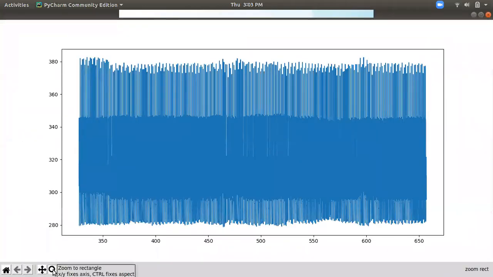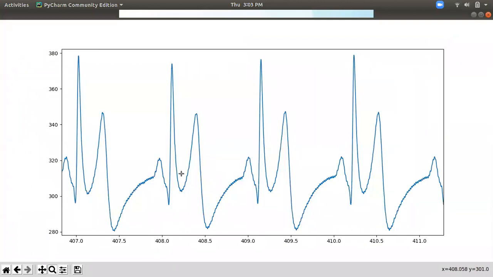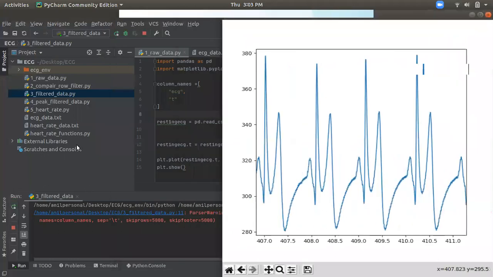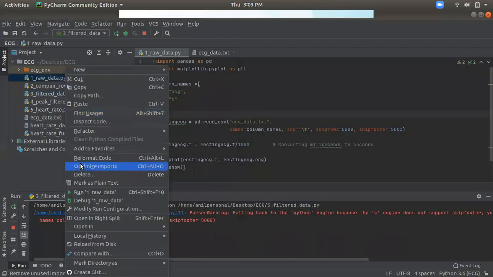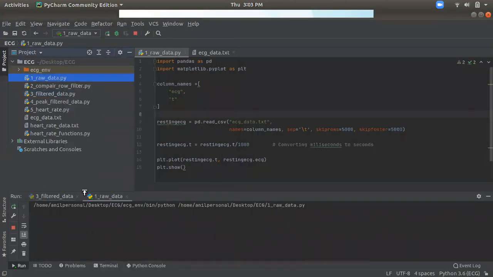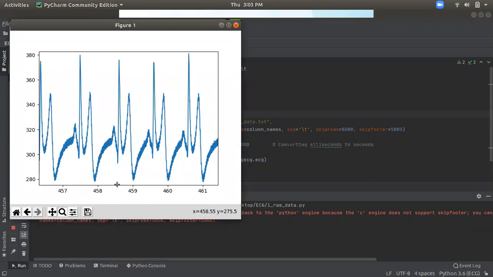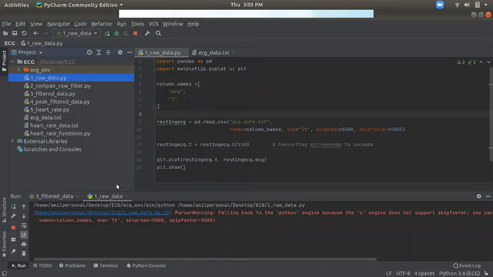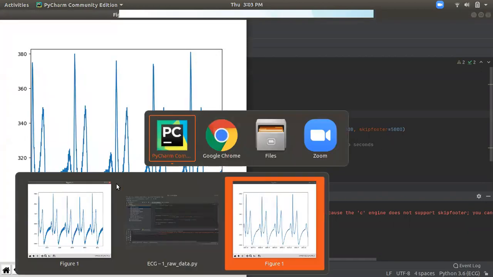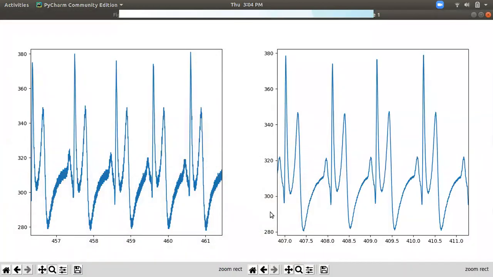So as you can see, this is a smoother version, right? It's a smoother version. If you want to compare, let's take the first. Now you can compare the difference in between.